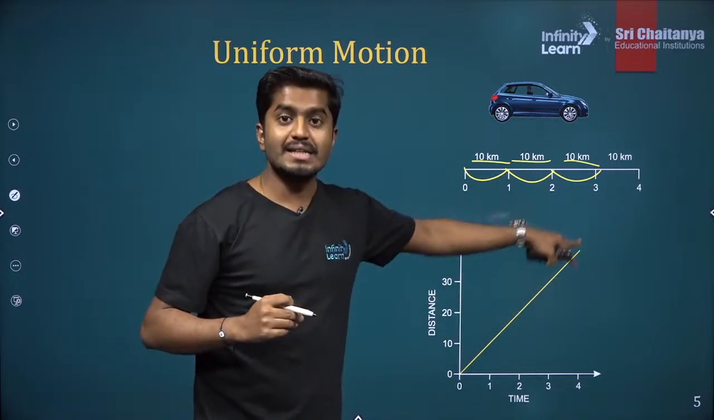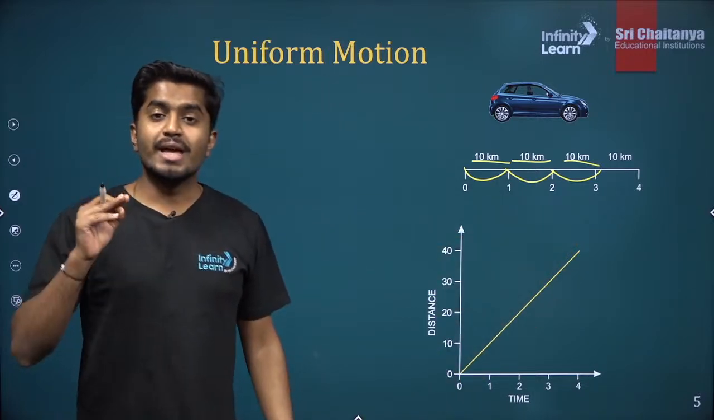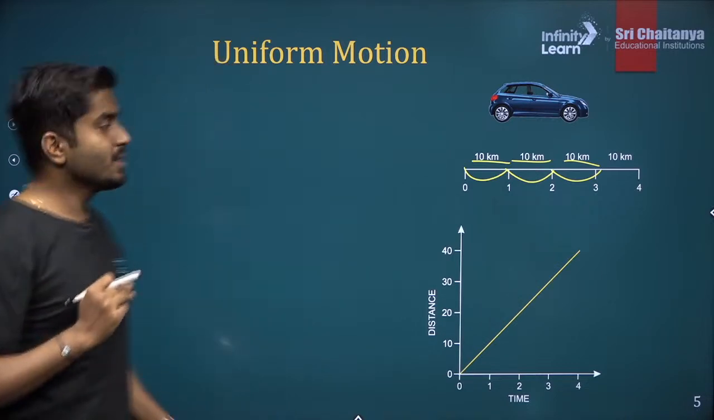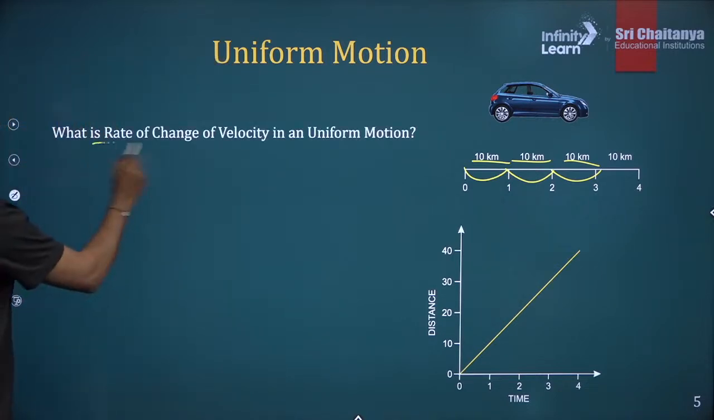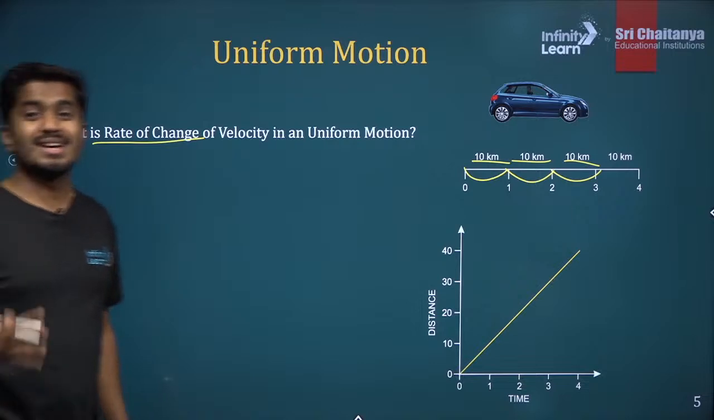If you plot it, there is a straight line. So in the uniform motion, the rate of change of velocity. What is the rate of change of velocity?